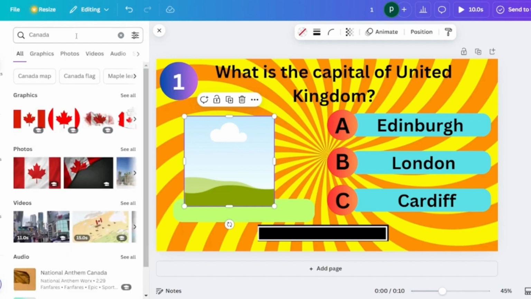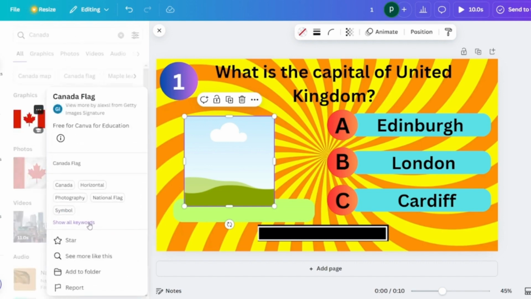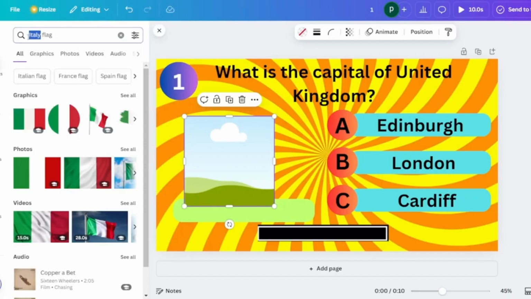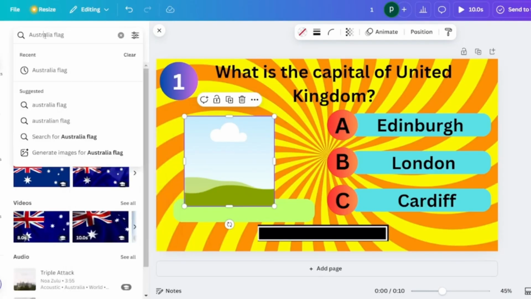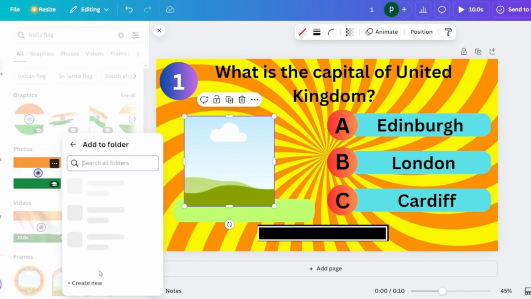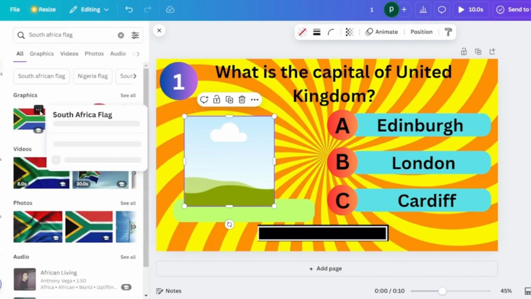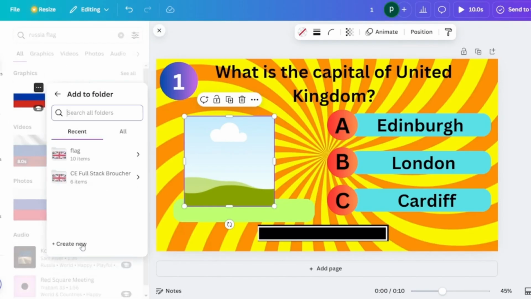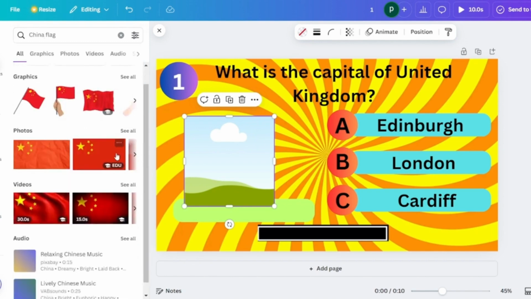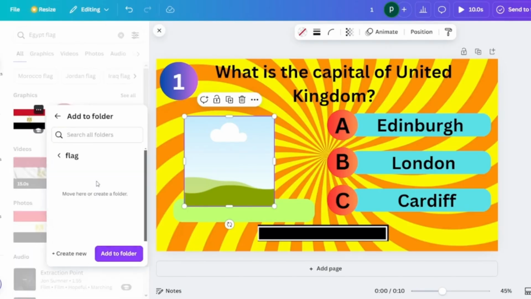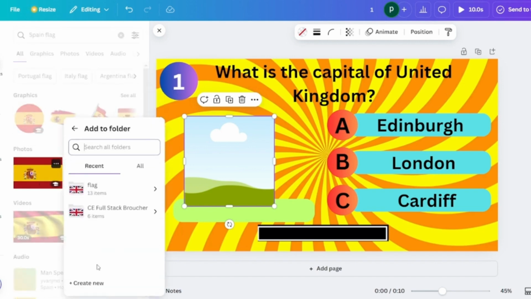So I'm going to fast forward the video over here so that we can move on to the next step. One by one, all the flags are going to get added to that same folder, which you are going to use as part of the next step. And in generating any other similar type of video, this is one of the only steps that you will have to do. This is going to take somewhere around 2 to 3 minutes every time you want to create a new type of video. But for this video, this is a one time step.